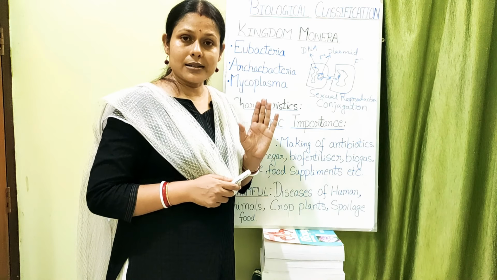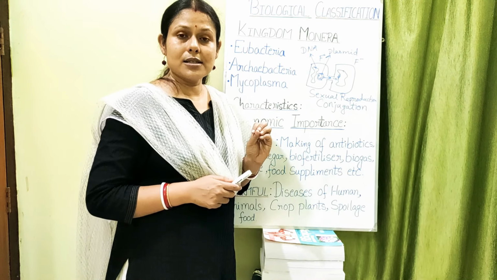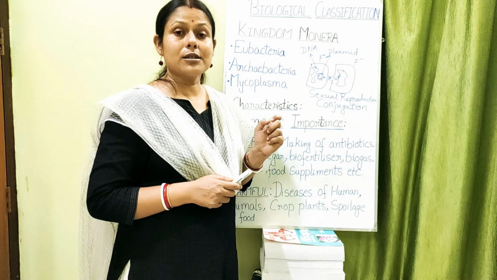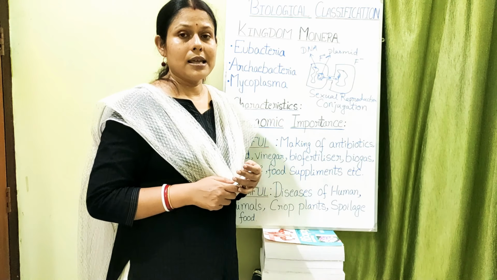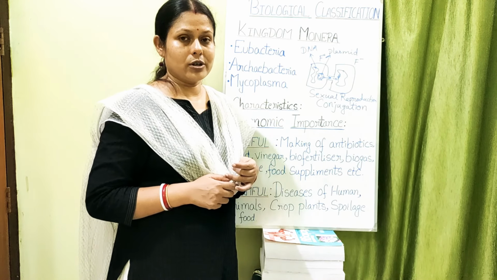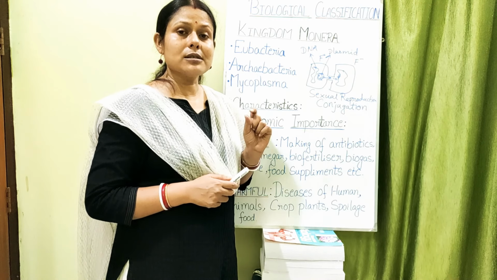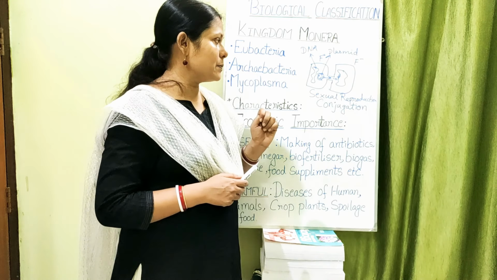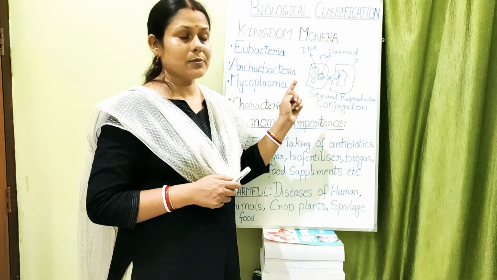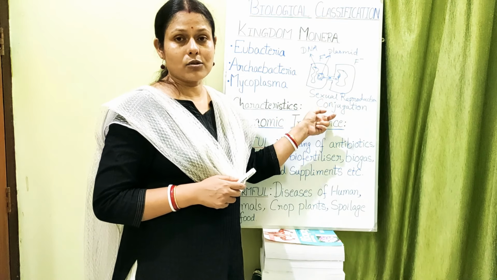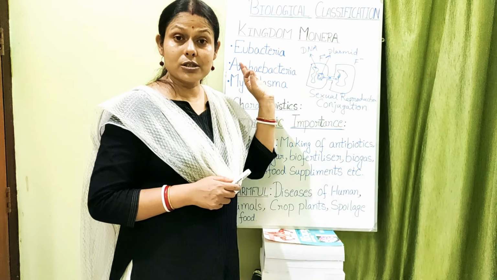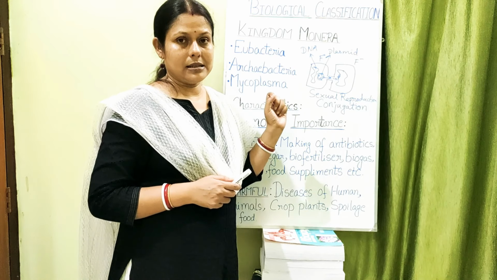What you should know at this point is that the characteristic feature of the eubacteria which are motile is that they have flagella as their locomotory organ. Other than these extensions, some of them have sex pili, which help in the process of sexual reproduction, that is conjugation, by forming the conjugation tube in bacteria.